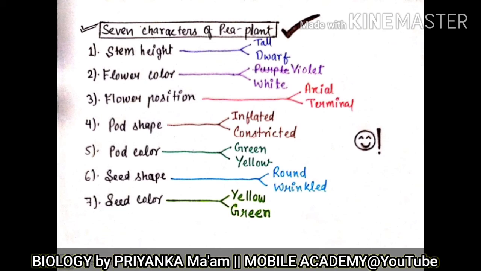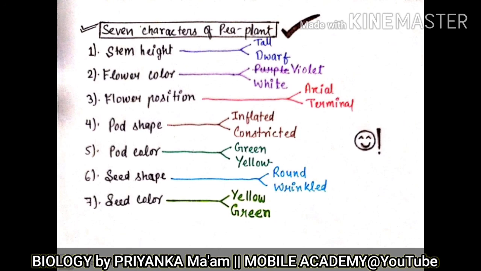The next character is the seed shape. If you have seen the seed of that pea plant, you can see that sometimes it is completely round. Its surface is like polished. It is entirely round. But sometimes if it is dried, it is wrinkled. So the seed shape could be either round or wrinkled.